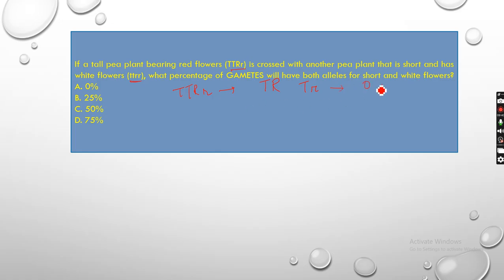Okay, 0%. Now in case of the short and white flowers, this one, small t, smaller. So all are small t, smaller, smaller. So all will be 100%. From here, 100% are short and white.